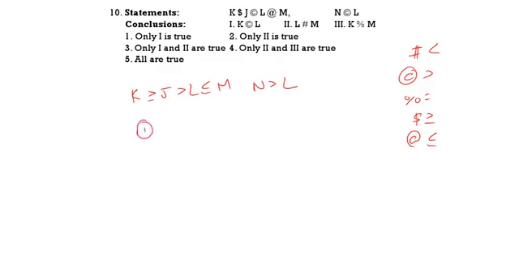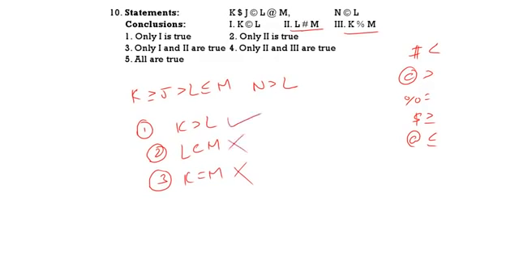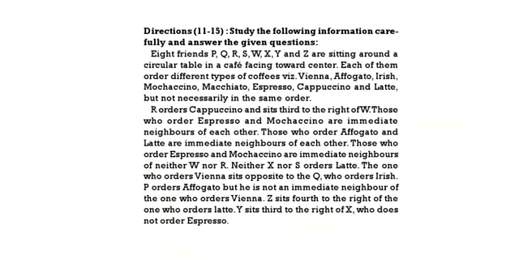Now first conclusion, K C round L, K greater than L. Second one, L hash M, L less than M. Third one, K percentage M, K is equal to M. So K is equal to M does not follow. K greater than L follows. That is the solution. Only one follows. 10th question, option 1. See the next one.